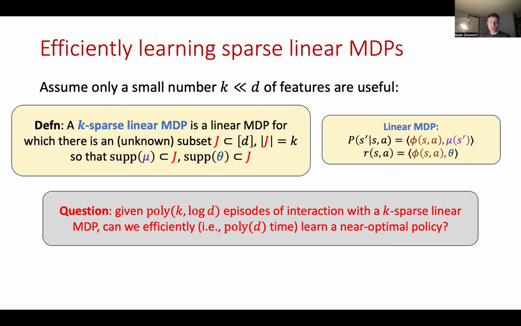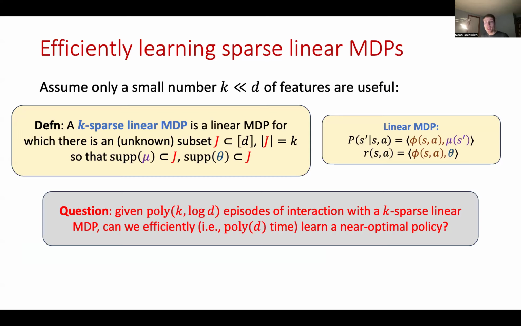Okay, so given this definition of a sparse linear MDP, the main question that we ask is as follows. If we're given a number of episodes of interaction which scales polynomially in k and log d, then can we efficiently find a near-optimal policy? And by efficiently, I mean an algorithm that takes poly d time. Note that we're going to need poly d time in any case, because we need, for instance, linear time in d to simply read the feature vectors.